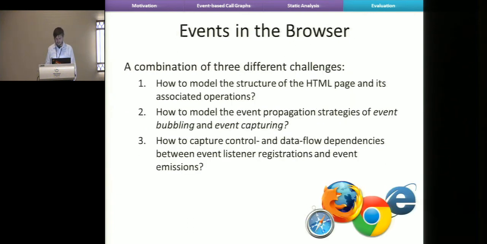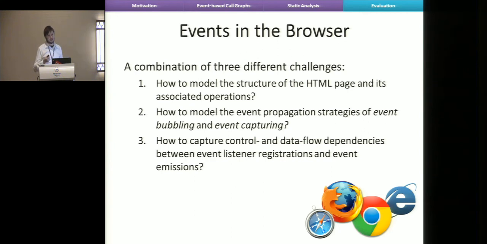Some people might ask, how does this relate to events in the browser? Because I only talked about Node.js. I think there are 3 challenges to handling events in the browser. The first is that in the browser you have the HTML page, so you need a model of the HTML page and how event listeners are attached to it.